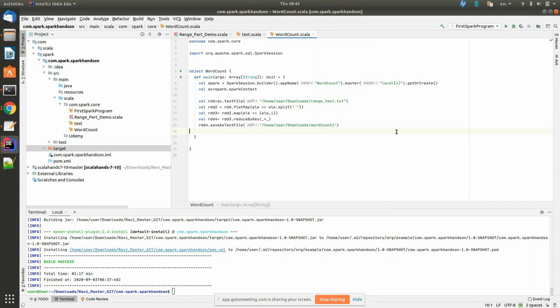What is this args? This args is to take the command line arguments. We call them command line arguments or runtime arguments. While you are running your program, if you want to pass any arguments, we pass them at the command line. The same arguments are shown in the Spark submit. Those are called your application arguments.